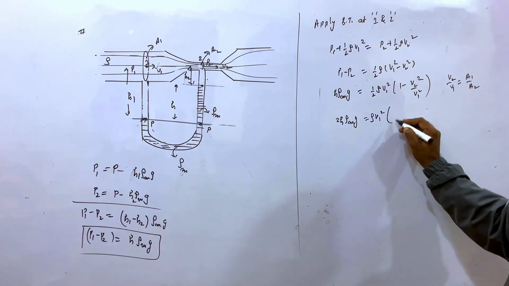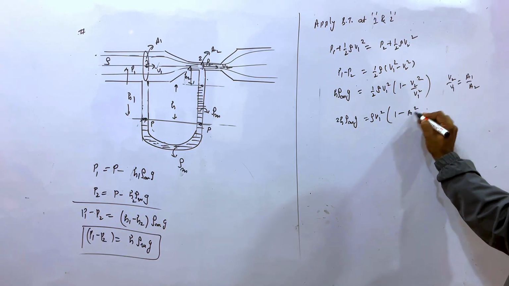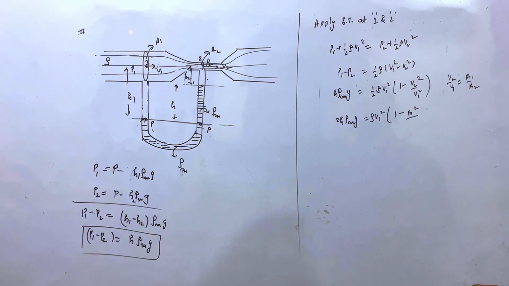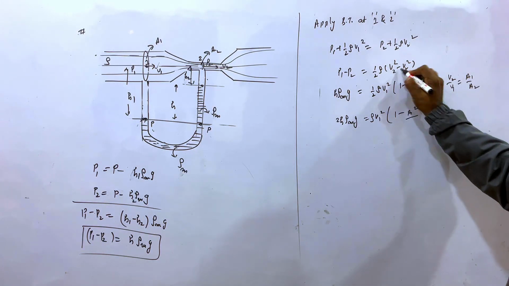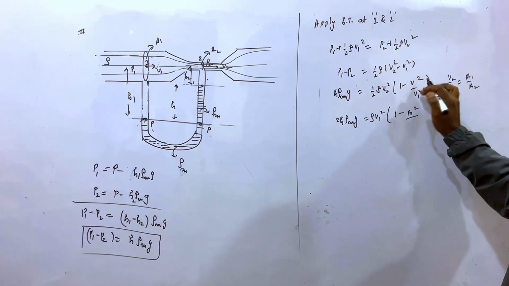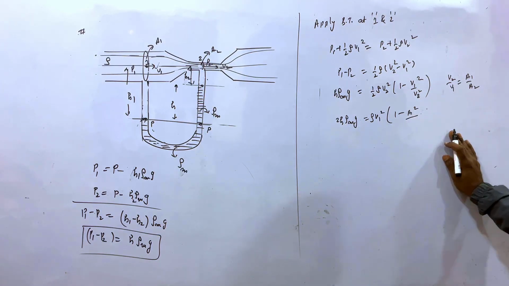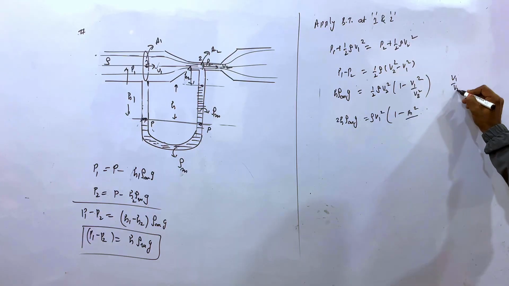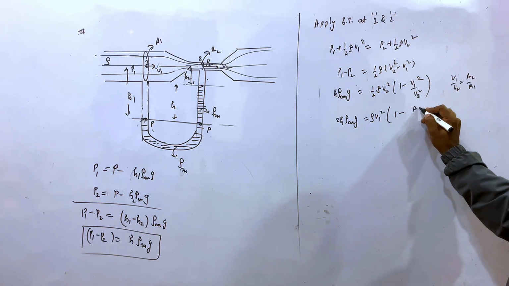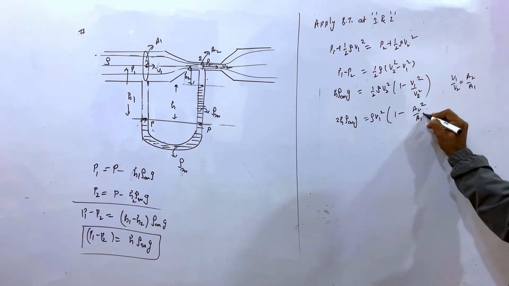This is the density rho. 1 minus A1 square, wait for 1 minute, there is some mistake. This is V2 minus V1. If you take V2 square common, this is V1 upon V2. So the V1 upon V2 may be written as the A2 upon A1. So this is A2 square upon A1 square.